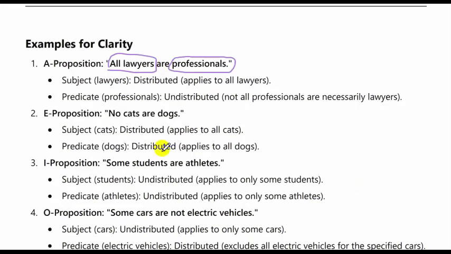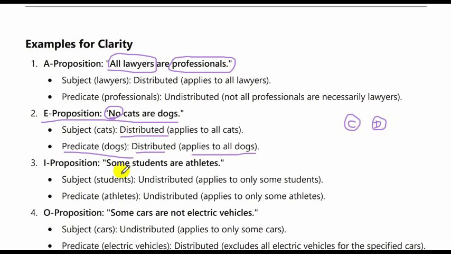Next, the E proposition. No cats are dogs. Cats, of course, no means none. It is distributed. It applies to all the cats. And the predicate, dogs, is also distributed because it applies to all the dogs. So the Venn diagram would be like this. No cats are dogs. They are both separate. Neither are dogs cats nor are cats dogs. So it basically covers the entire class called cats, all the members of the class called dogs.